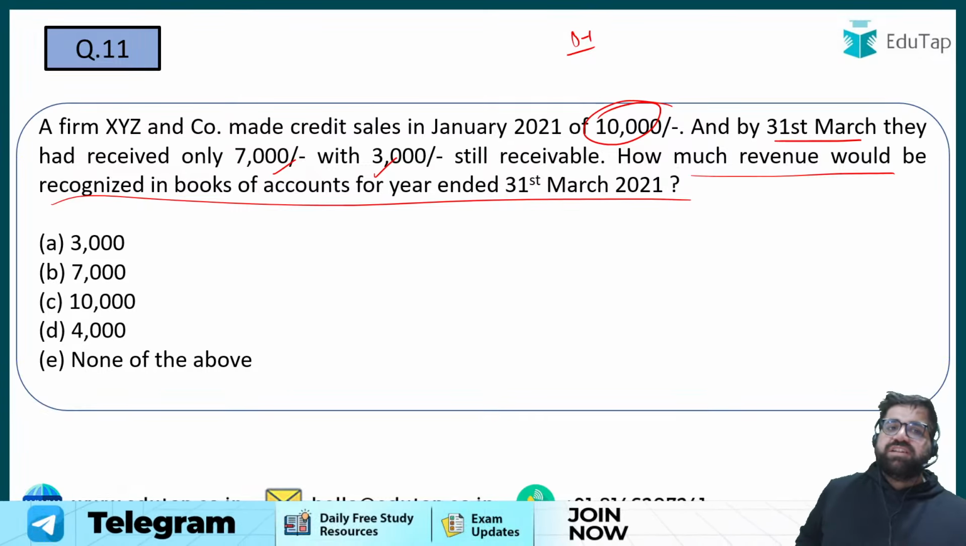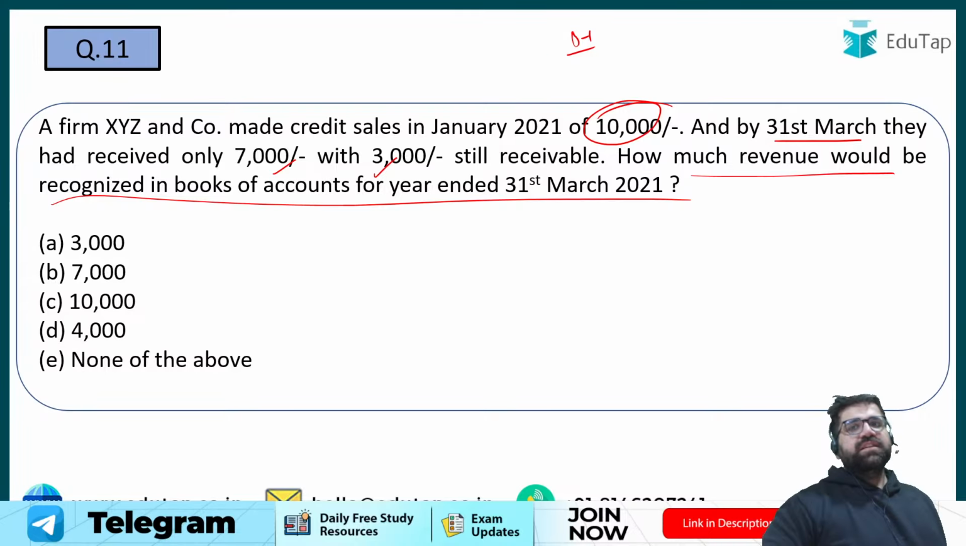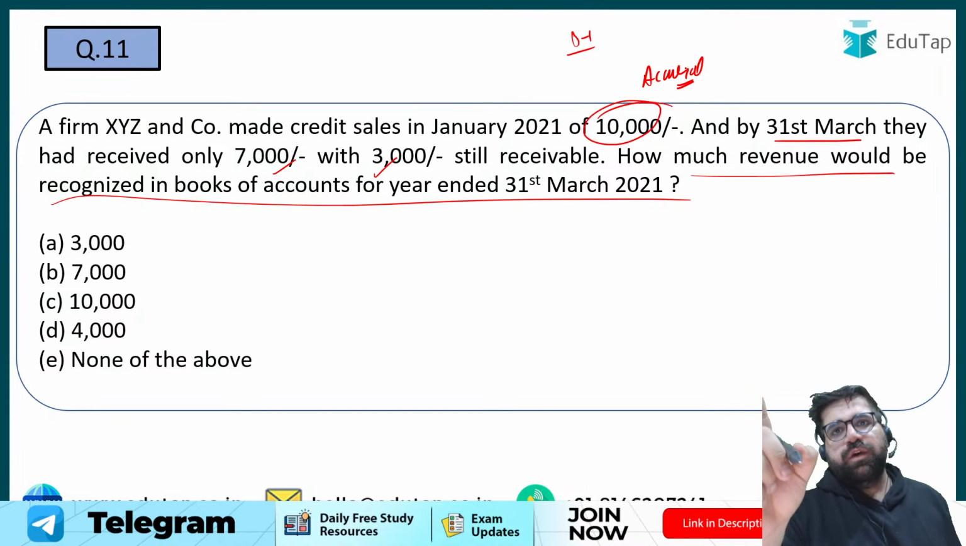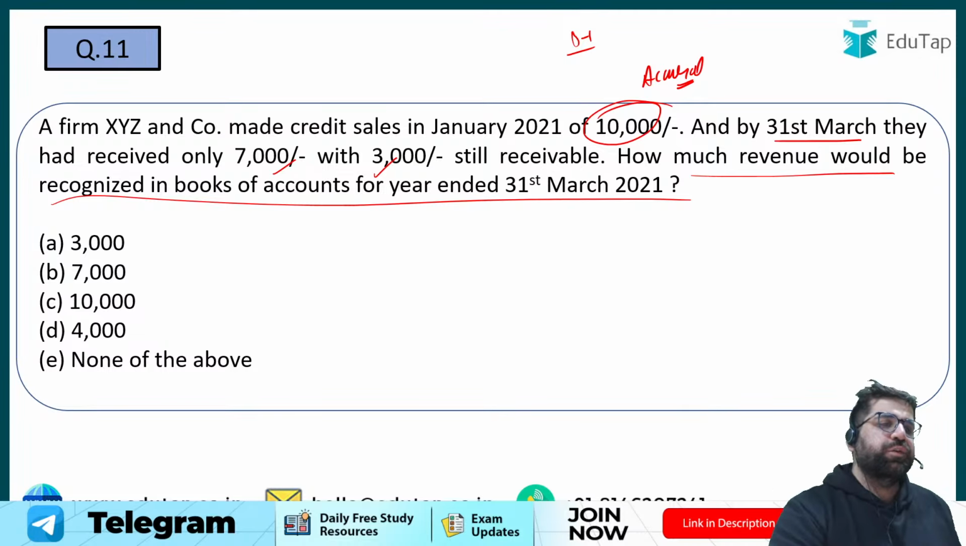So if you are doing cash accounting, then 7,000, but the business will do accrual accounting because this is the fundamental principle, and as per accrual accounting you will take the amount of 10,000 only. Why?